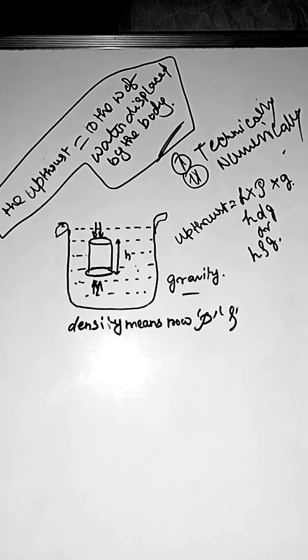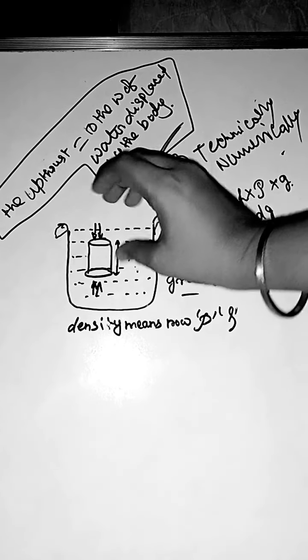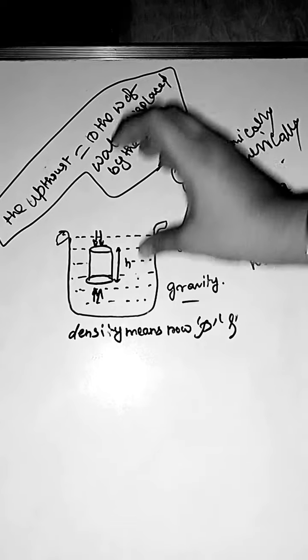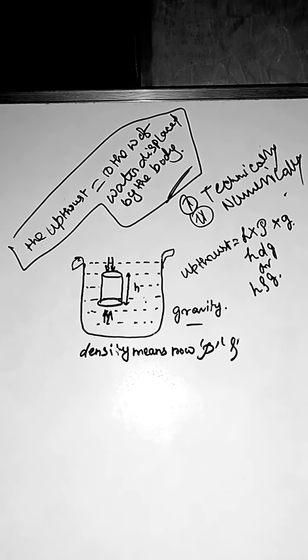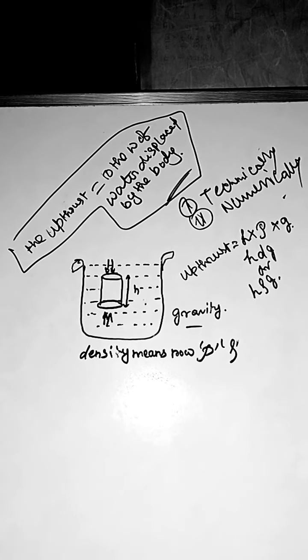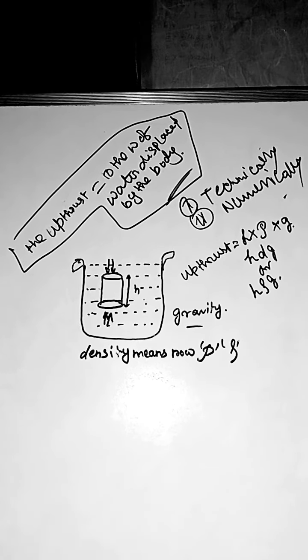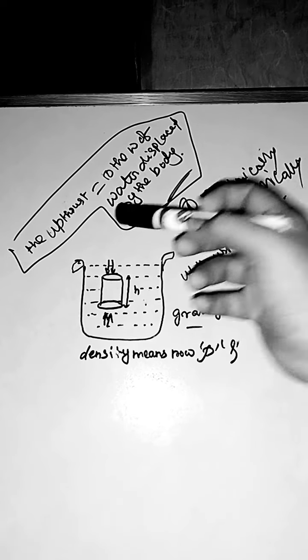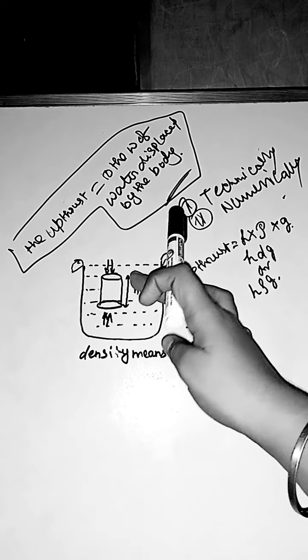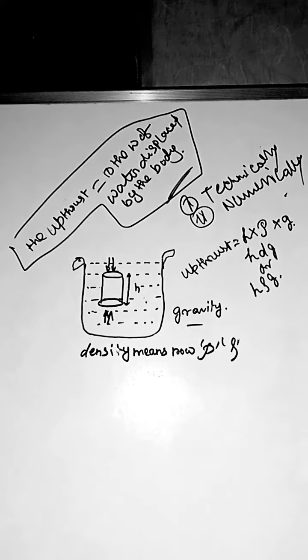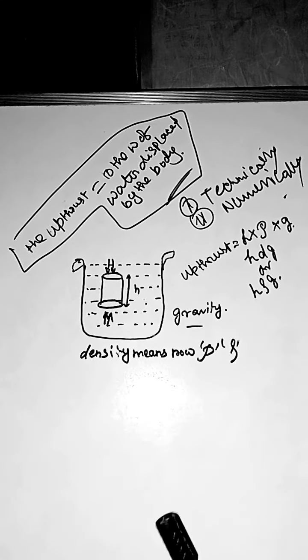As a result, the object has a mass. Sorry guys, some symbolic mechanism has occurred, so don't worry about this. Come back to our point. The body has its own mass and its weight.